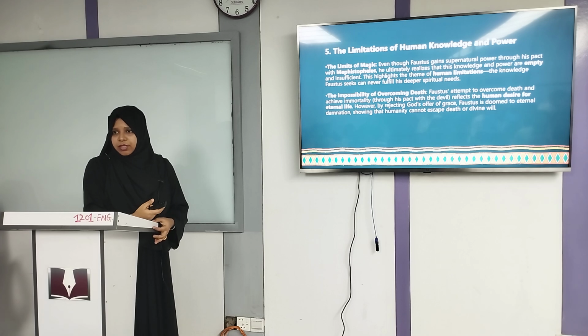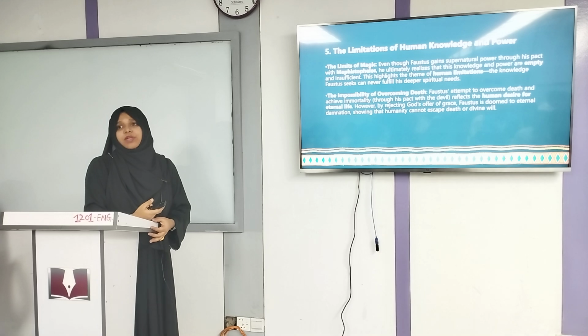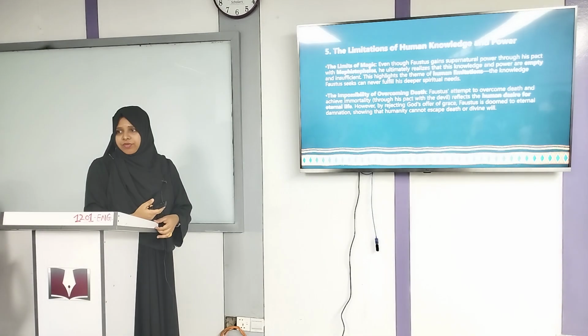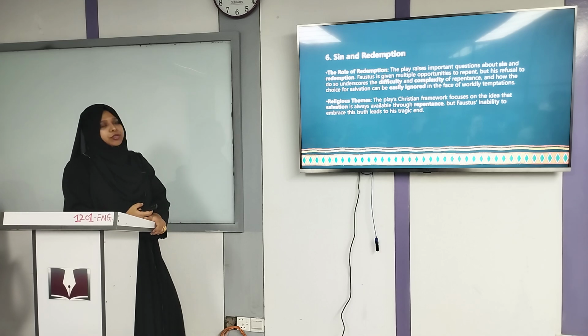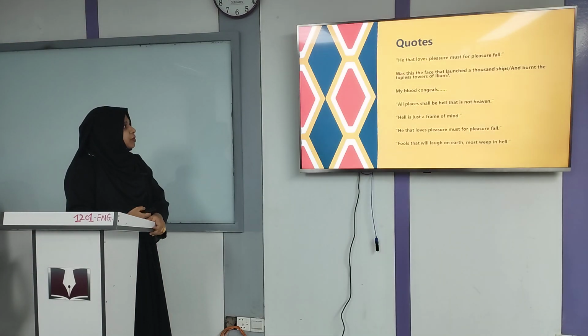You have some limitations, and you cannot try to go beyond the power of God. You cannot overpower God, you cannot overpower the devil also. You are better than the devil already. So if you want to overpower the devil, then you have to be devilish like the devil. Okay, that's also forbidden. Sin and redemption, and then comes Renaissance humanism or human potential.